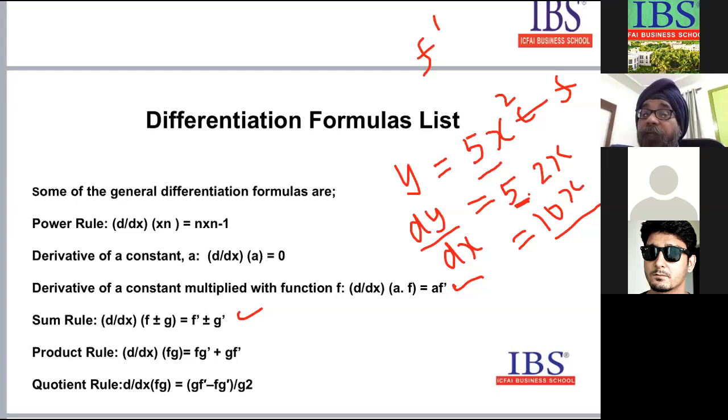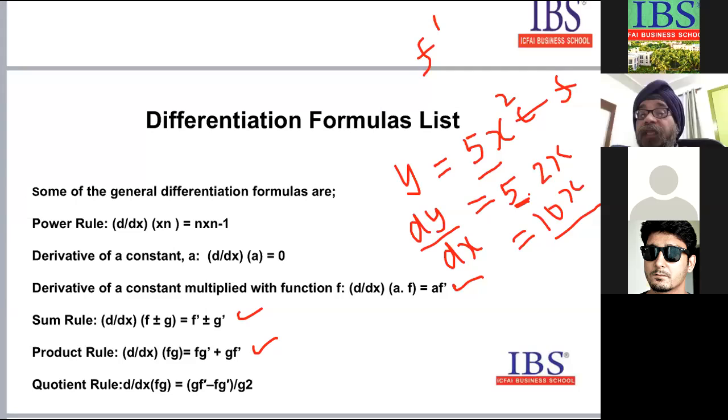Then there is a product rule also. If f and g are two functions which are a product, then the formula is first function into the differential of second, plus second function into the differential of first. You may not find it so easy to understand as of now. Once I take a problem, it will be clearer, but to understand, the formula has to be understood. And there's a division rule also.